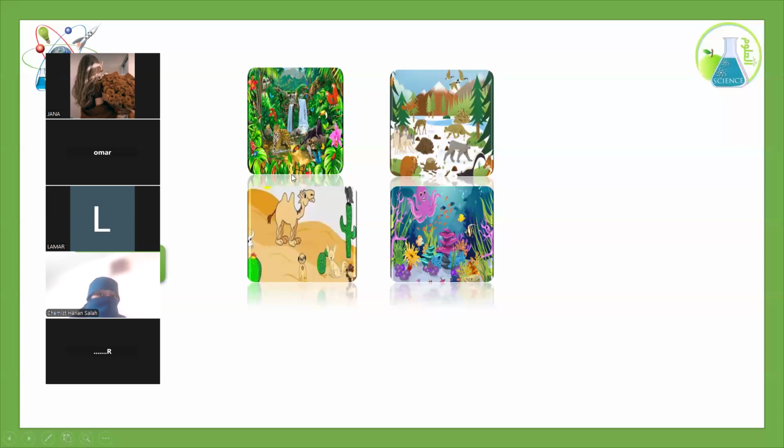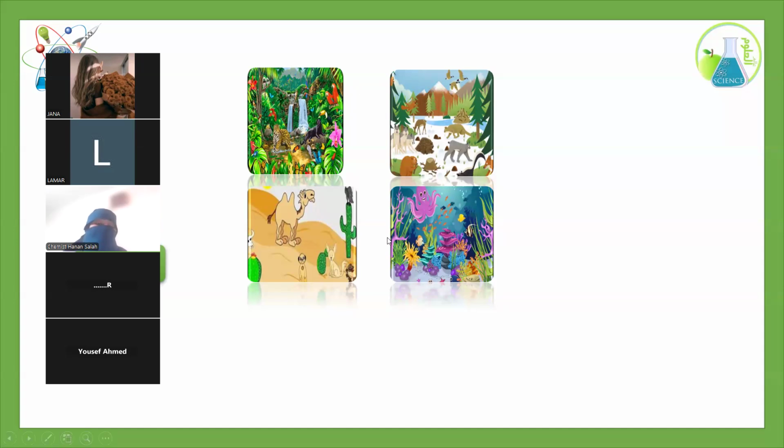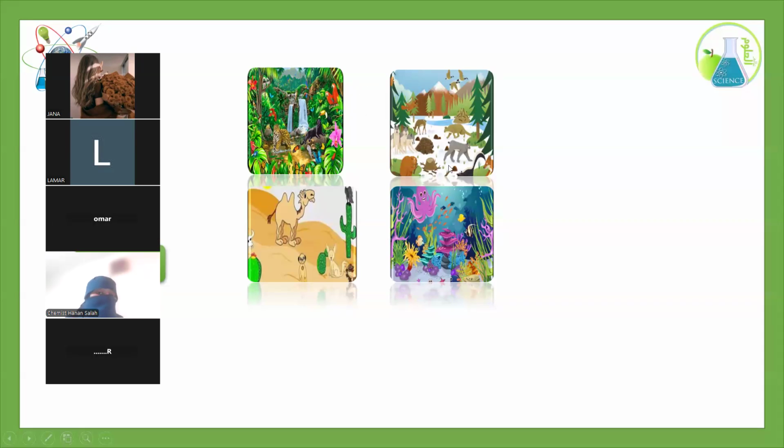What are they? What are these places called? Picture 2. No. We mentioned that the places where there are living organisms and non-living things, we called them what? At the beginning of the session.